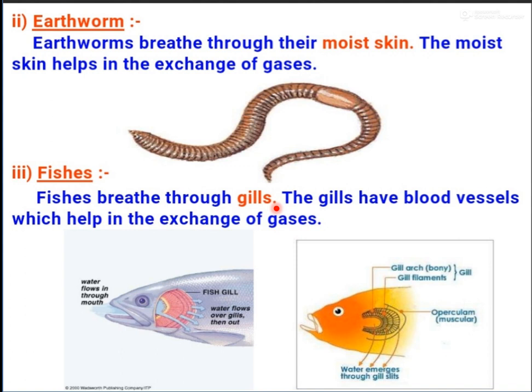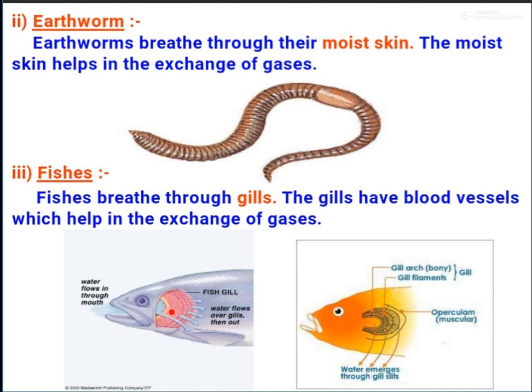The gills have blood vessels which help in the exchange of gases. These are the gills in the fishes, because inside the water lungs do not help in the exchange of gases or in the breathing process. So all the aquatic animals have different kinds of respiratory systems, and we are talking about the fishes. So fishes contain gills. These gills have blood vessels.